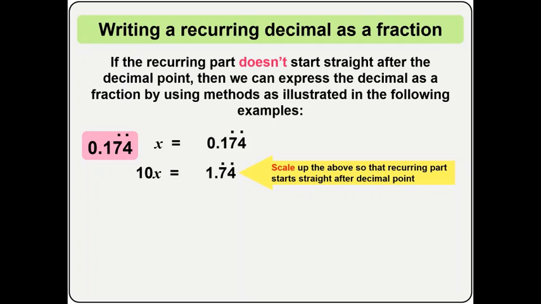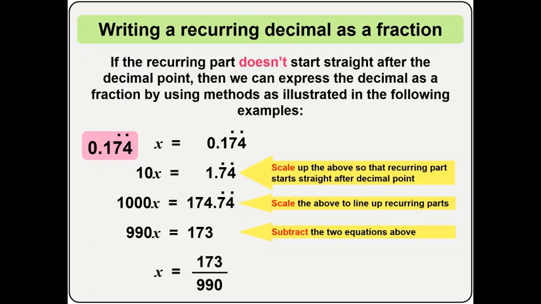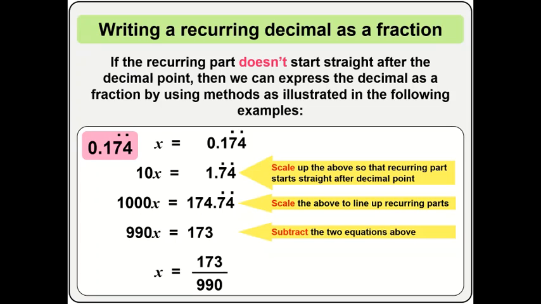You'll have to move twice, and when you move twice, that's 1000x, which is 174.74. By the time you do your subtraction, you'll have 990x equal to 173, and x is equal to 173 over 990. And that's your final answer.